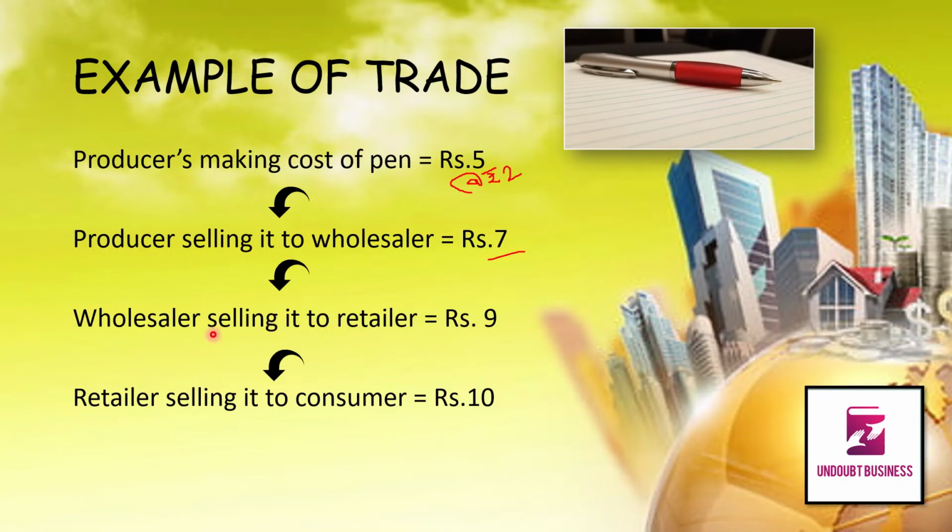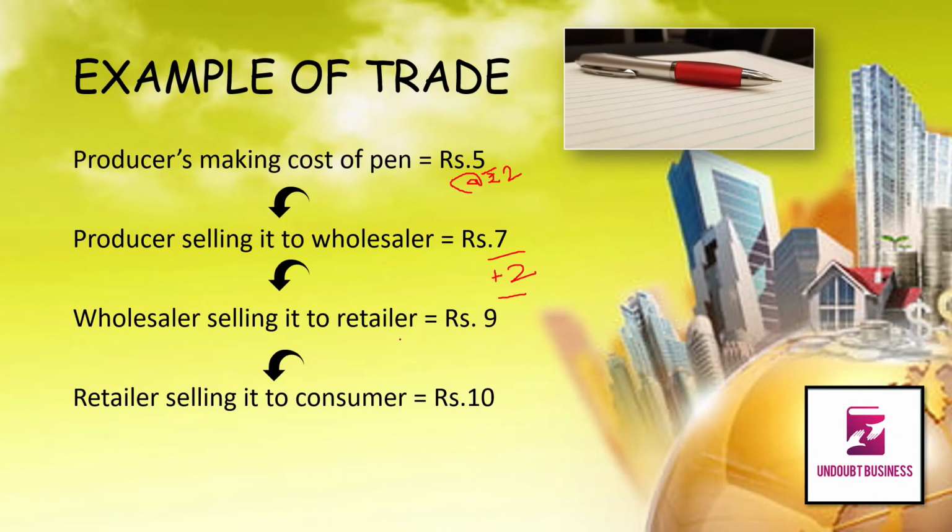The wholesaler will sell it to the retailer at rupees 9. So here also the wholesaler is making a profit of rupees how much? 7 plus 2, making a profit of rupees 2 in this transaction.